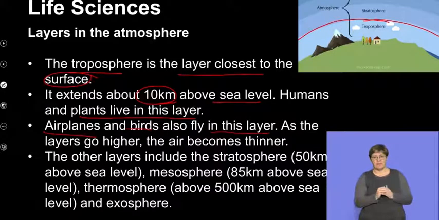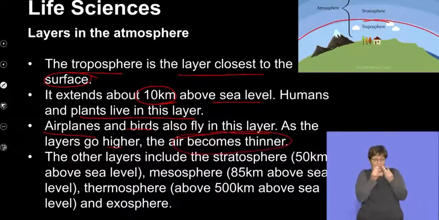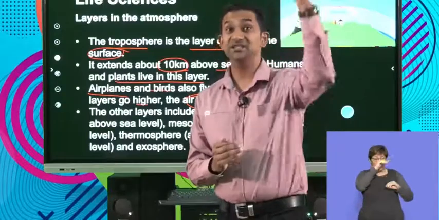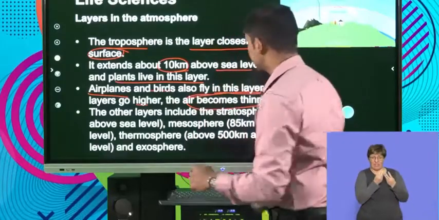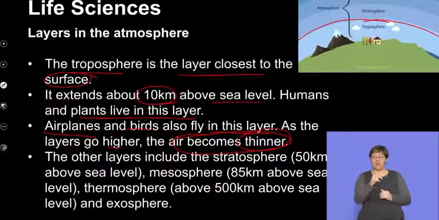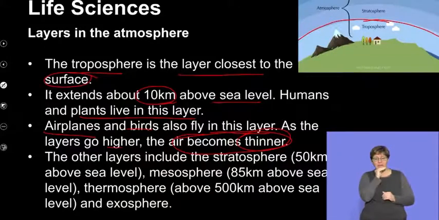As the layer goes higher, the air becomes thinner. And often we experience this as a concept in people that are involved in climbing of mountains. As the altitude increases, or the height above sea level, we find that the air becomes thinner. And essentially, the concept of thinner refers to the depletion of the level of oxygen in the atmosphere. So that's the concept of air becoming thinner.